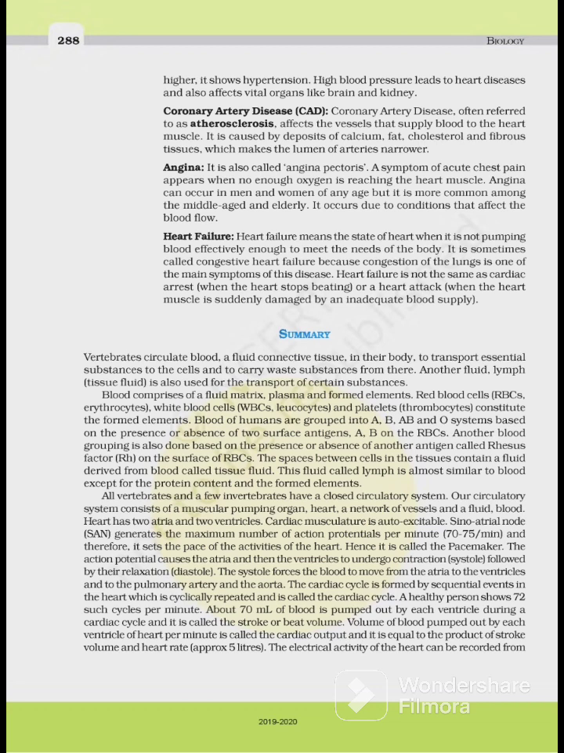Heart failure is not same as cardiac arrest. Cardiac arrest is when the heart stops beating. Heart attack is when the heart muscle is suddenly damaged by an inadequate blood supply. और समरी में यहाँ पे कुछ भी बाहर से पॉइंट नहीं है तो समरी डिस्कस करनी ही नहीं है. और इसी तरह हमारा ये चैप्टर भी एंड होता है.